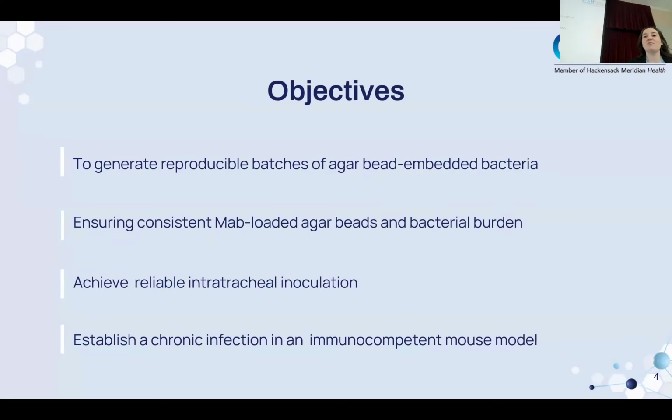The current study was performed to generate reproducible batches of agar bead embedded bacteria to ensure consistent MAB-loaded agar beads and bacterial burden. This leads us to achieve reliable intratracheal inoculation and lets us establish a chronic infection in an immunocompetent mouse model. Here, we want to provide a detailed protocol to reliably achieve these objectives and ensure lab-to-lab reproducibility.